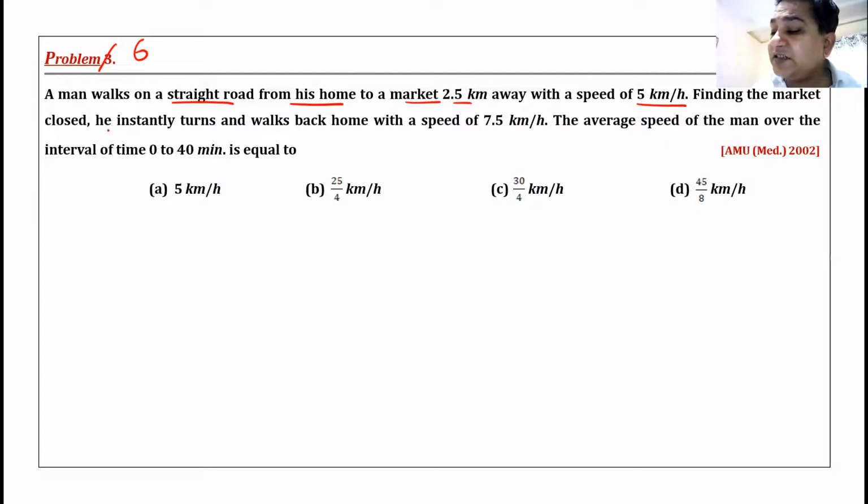Finding the market closed, he instantly turns and walks back home with a speed of 7.5 kilometers per hour. Average speed or uniform speed, everything remains the same. The average speed of the man over the time 0 to 40 minutes. So basically he has taken some time. He is asking me from 0 to 40 minutes, what is his average speed?